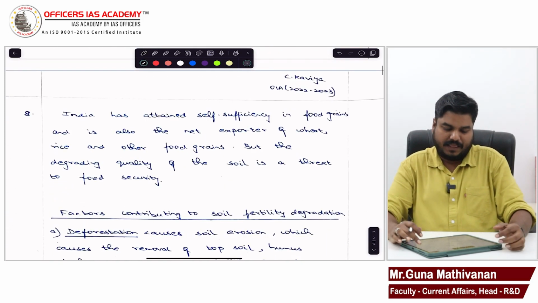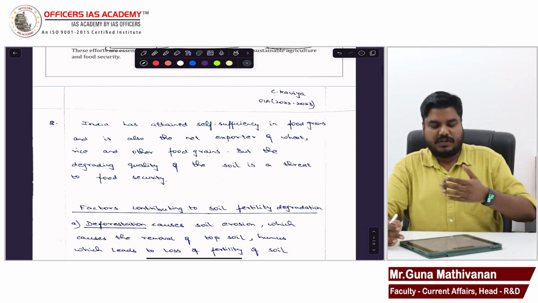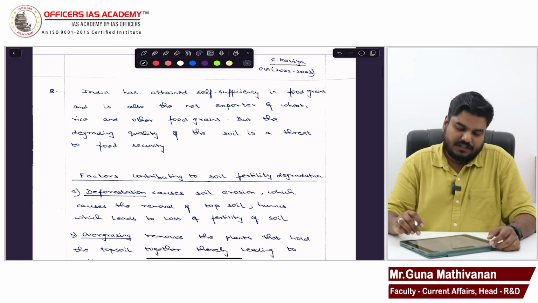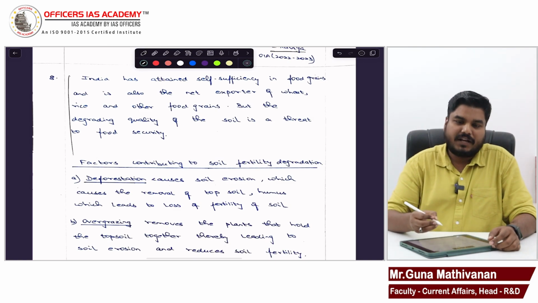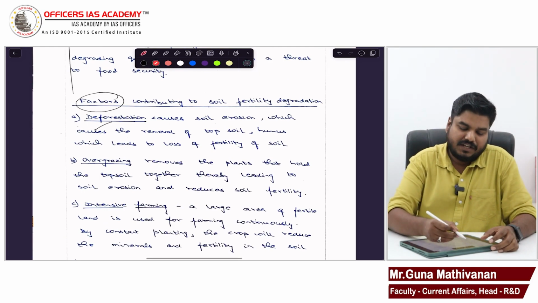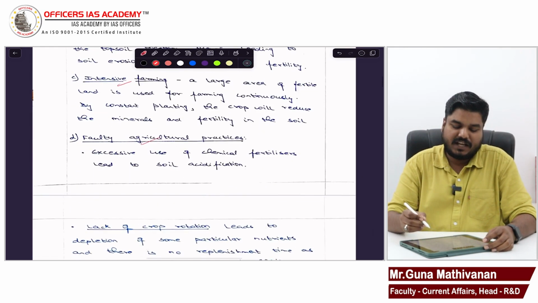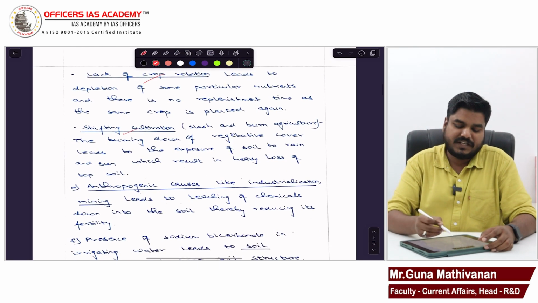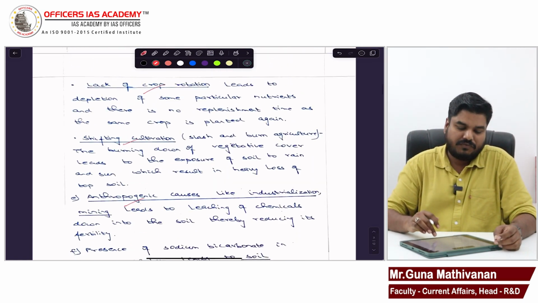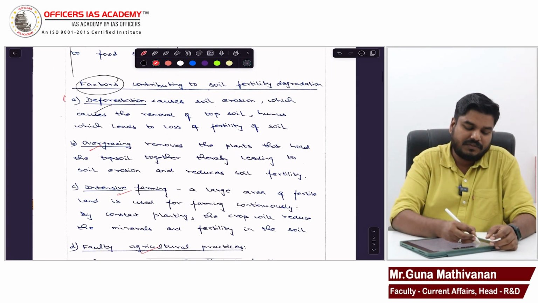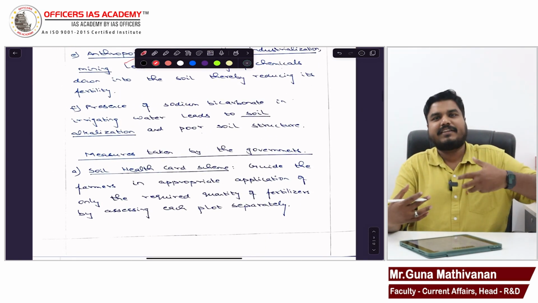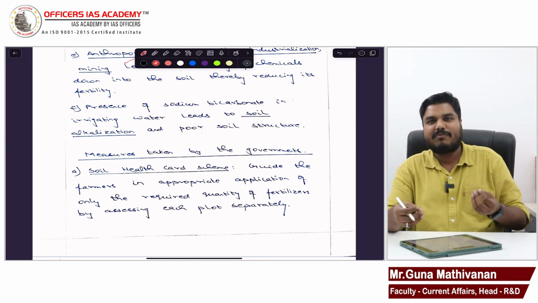Okay, so here I have chosen 3 answers in no particular order. These 3 answers are good. So Kavya, yes, you have come up with a proper, brief introduction. Then you have mentioned the factors contributing: deforestation, overgrazing, intensive farming, faulty agricultural practices, lack of crop rotation, shifting cultivation, anthropogenic causes. Right? It's better if you mention them in the form of 1, 2, 3, so that it will be easy. The evaluator will be convinced that you have written 8 points, 9 points, 10 points.